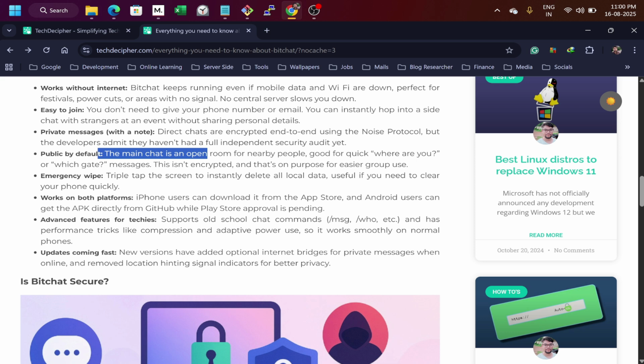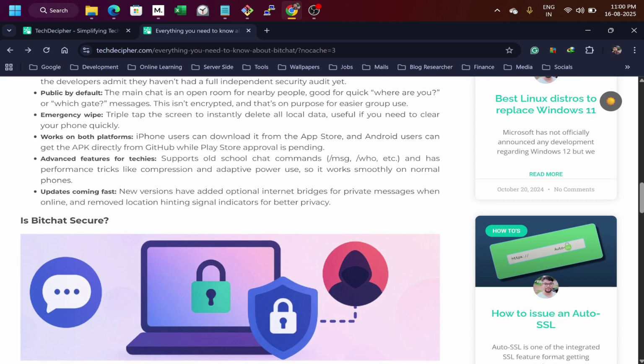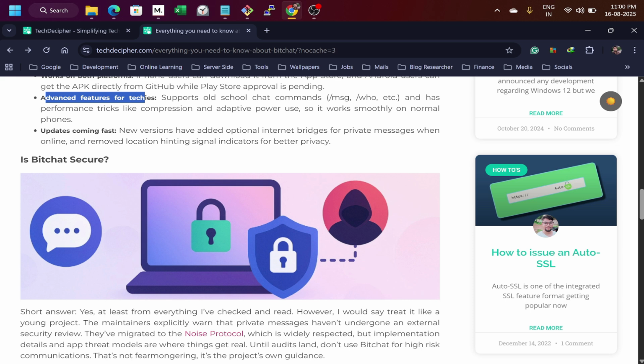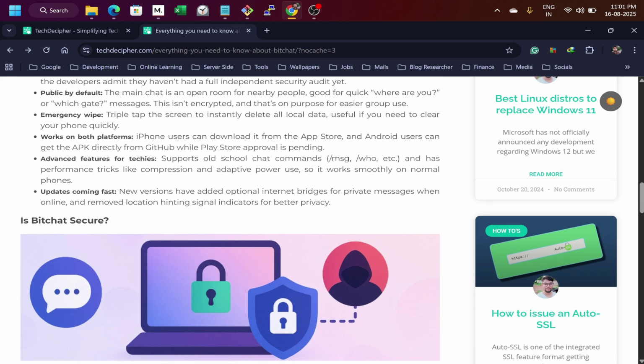There's nothing hidden there. Emergency wipe, yes, if you have a chat history that you want to wipe out on the go, you can. There is a feature for that as well. Works on both platforms, yes, it works on iPhone as well as on Android. Advanced features for techies, yes, if you are a techie, then yes.